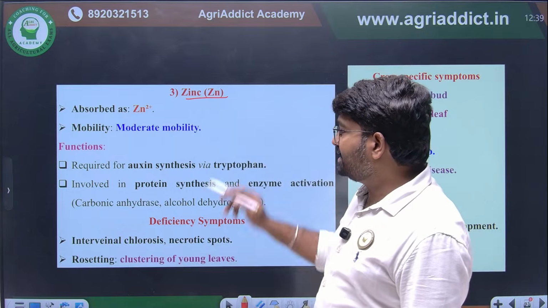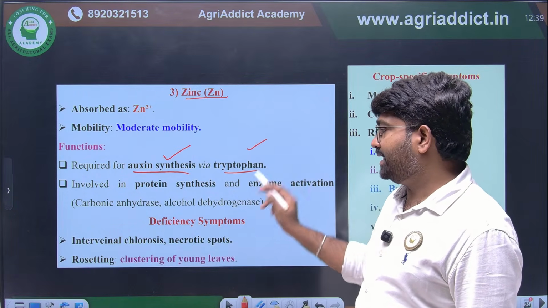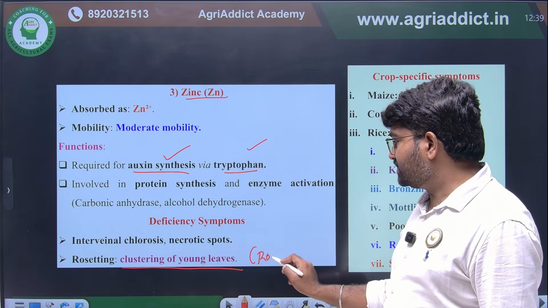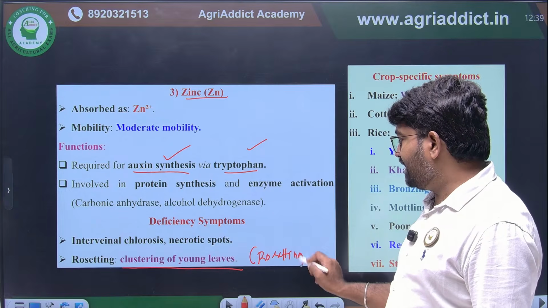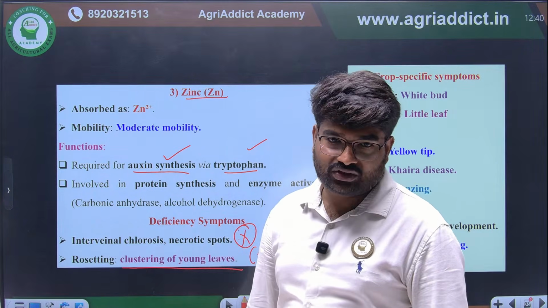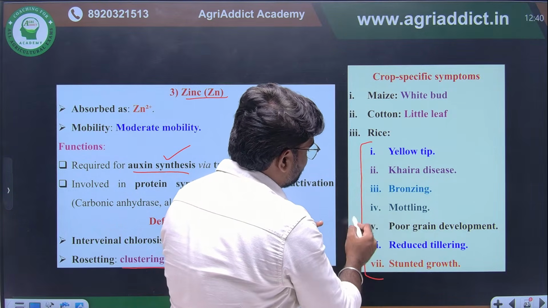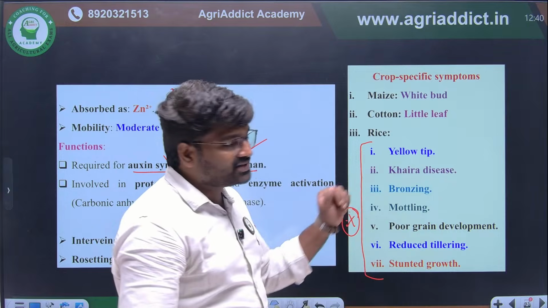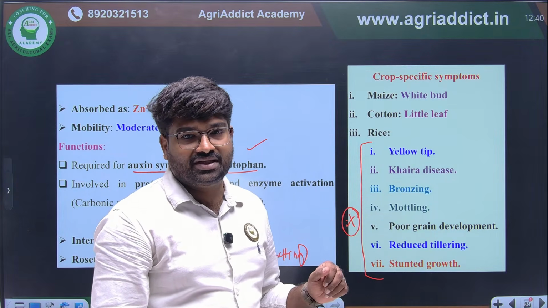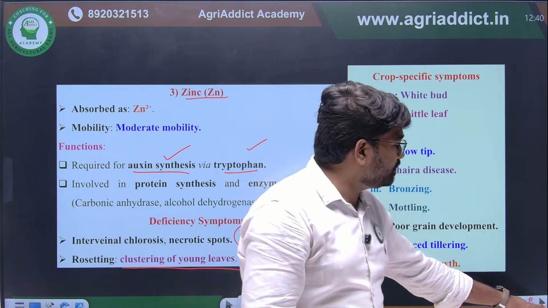Zinc, this we already discussed. Zinc is primarily involved in auxin biosynthesis via tryptophan. Okay, deficiency symptom, clustering of young leaves. That means what? Rosetting. Rosetting will happen. This is a very important point. Okay, zinc deficiency will cause rosetting of the leaves. Here we have given crop specific symptoms. This they can ask in a general agri question also. Khaira disease of paddy is caused due to deficiency of which mineral nutrient? That will be caused due to deficiency of zinc.